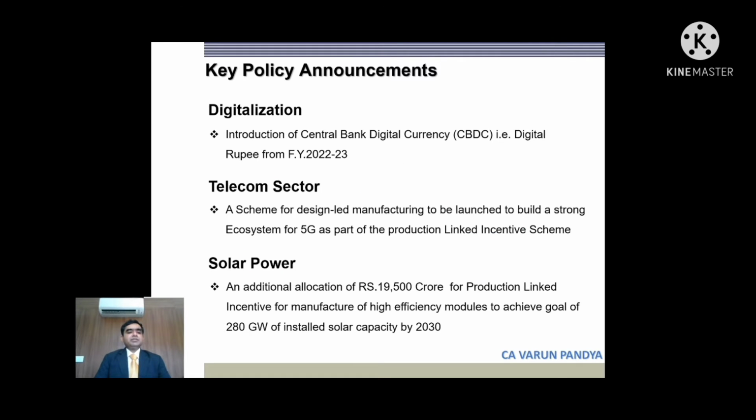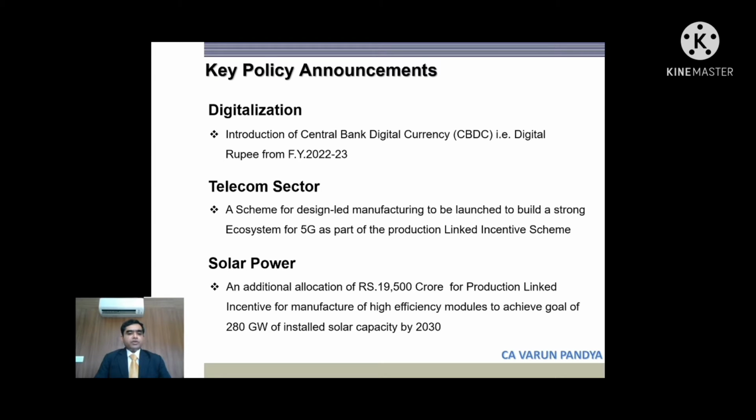So these are some of the key policy announcements. Digital rupee is proposed to be issued by RBI, RBI's own cryptocurrency in current year. In telecom sector, a scheme for design-led manufacturing is to be launched to build a strong ecosystem for 5G as part of PLI.